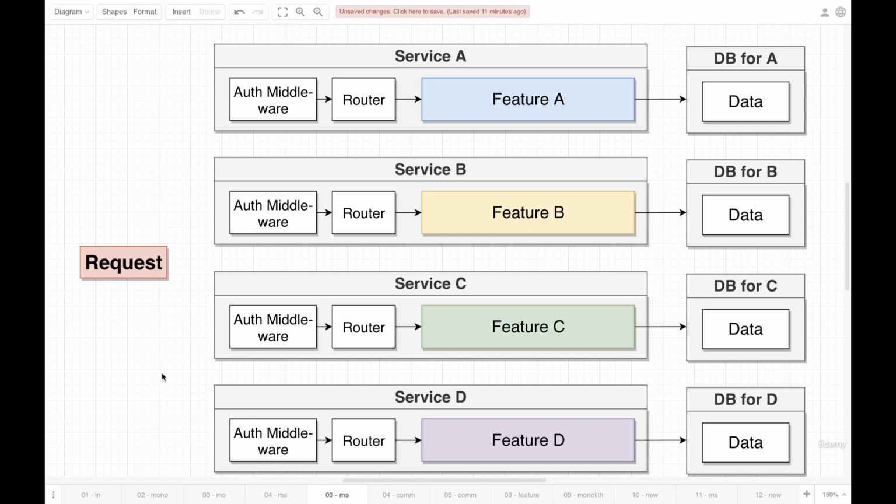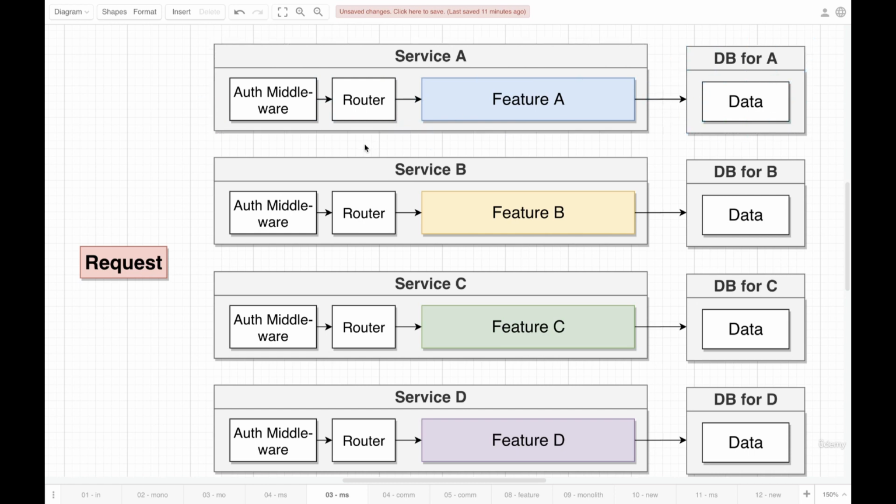All right, I know this diagram is a little bit crazy, but it's very similar to the one we were looking at just a moment ago. So with this microservice architecture, we've now split off all these different features and wrapped them up inside of their own little personalized services. The very important thing to understand here is that each of these services is entirely self-contained. So this service right here has all of the code required to make feature A work correctly. It has its own middleware, it's got its own router, and over here, kind of surprisingly, it will have its own database as well.